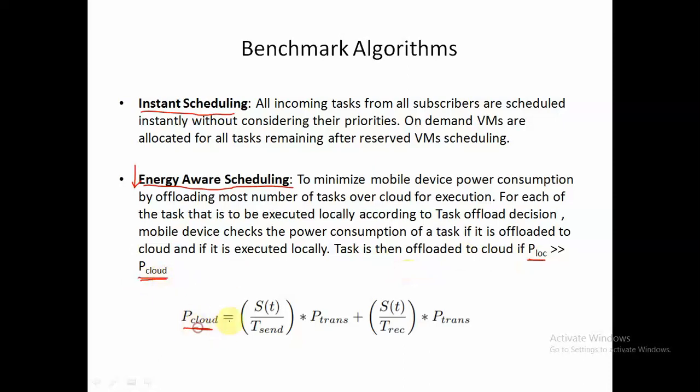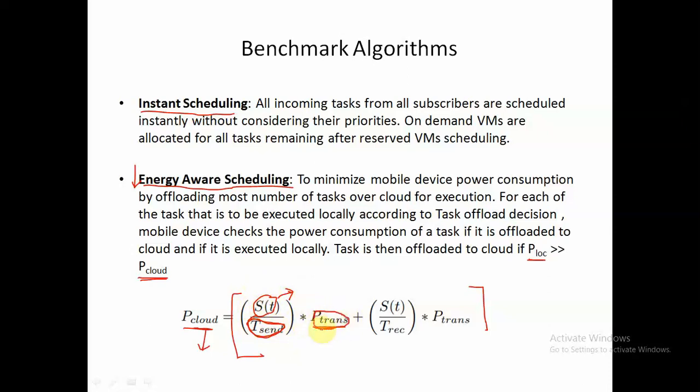This P cloud can be computed by using this formula. P cloud is nothing but the power consumption of the mobile device if the task is executed on the cloud. So it depends on the size of that particular task and T send, which is the amount of time required to send 1 byte of data. So we have to send this much amount of data, and this is related to the bandwidth, multiplied by the transmission power. So for this much time we have to transmit.